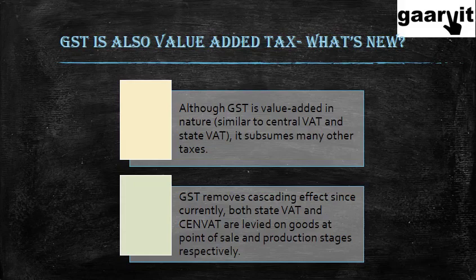state VAT is the interstate tax, state VAT is the sales tax levied by the states, are levied on goods at the point of sale and production stages respectively. So like I told you, excise, you do not get credit for excise, you are imposing sales tax on the excise duty. So there's a lot of cascading effect which this tax is going to remove, because it is a unified tax structure. There is one tax for a product. That is what it is.